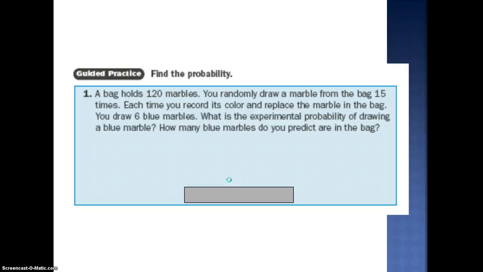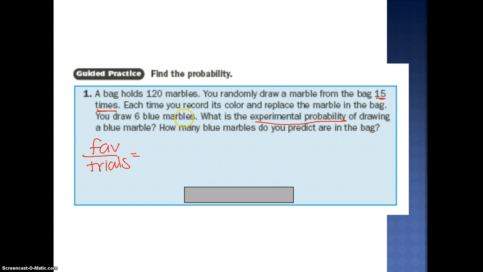Let's try guided practice number 1. I can help you figure out what type of probability I'm using before you actually solve this by yourself. A bag holds 120 marbles. You randomly draw a marble from the bag 15 times. Okay, see right here when it's telling me that I'm actually doing something 15 times, this is going to be experimental. Experimental is favorable over the number of trials. Each time you record its color and replace the marble in the bag, you draw 6 blue marbles. What is the probability of drawing a blue marble?